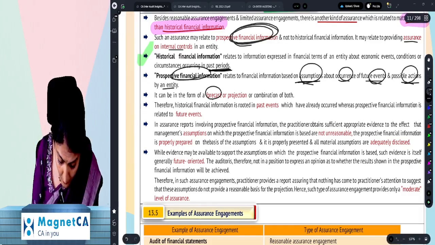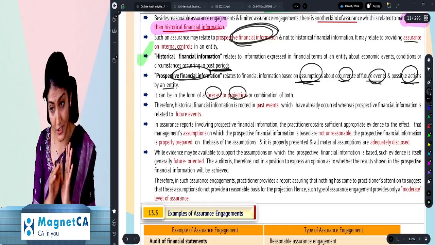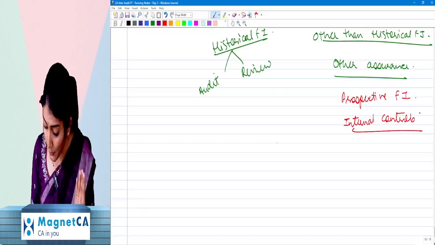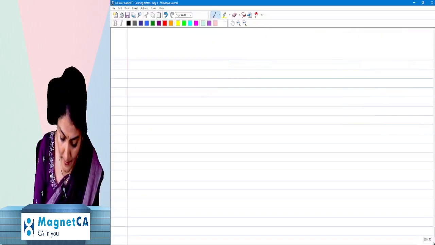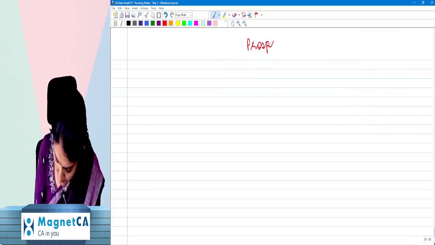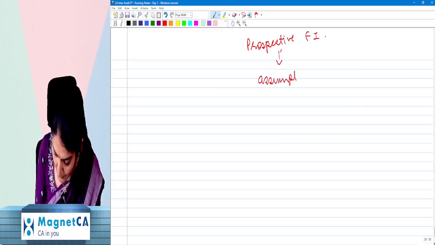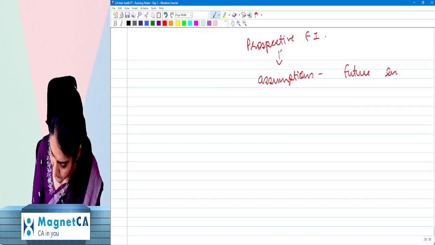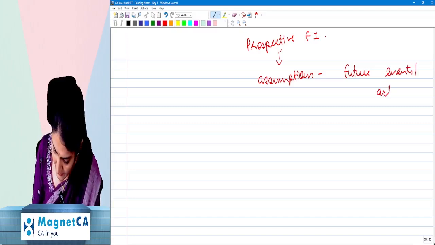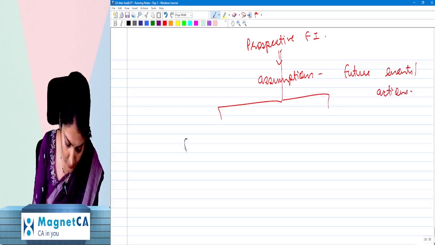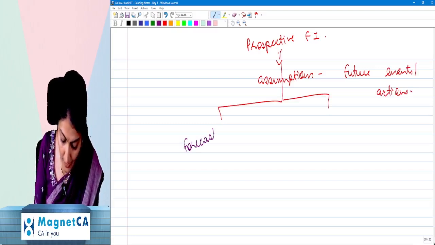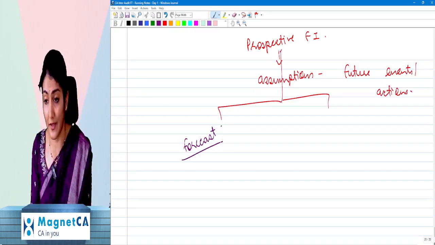It can be in the form of a forecast or in the form of a projection. Right? So generally, it is based on best estimate assumptions. Prospective financial information is based on assumptions about future events and actions. This prospective financial information could be a forecast, like the weather forecast that tomorrow it will rain, right?